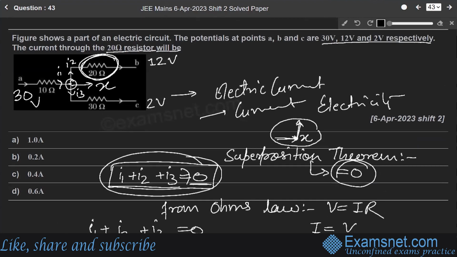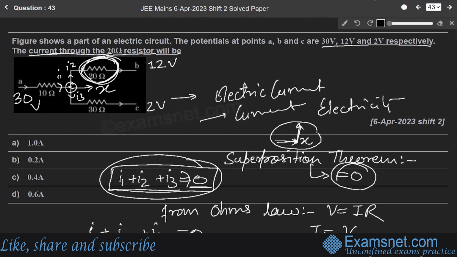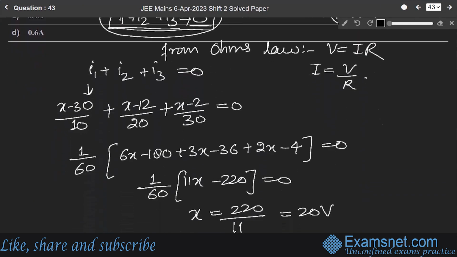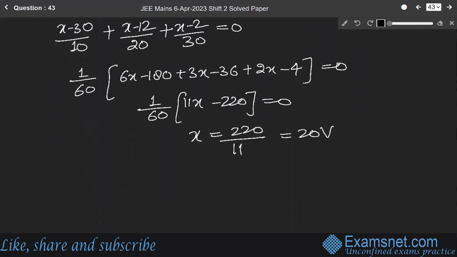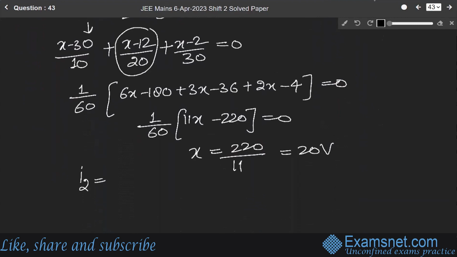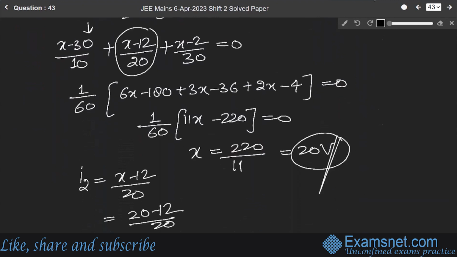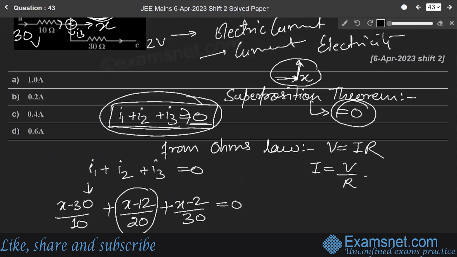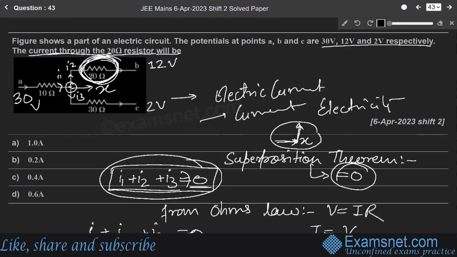Now it is asking about the current through the 20 ohm resistor. So the current through the 20 ohm resistor will be equal to what? I2 will be equal to x minus 12 over 20, and the value of x is 20. So 20 minus 12 over 20 equals 8 over 20, which is 0.4 ampere. So I2, the current passing through the 20 ohm resistor, is 0.4. So the correct option is 0.4.